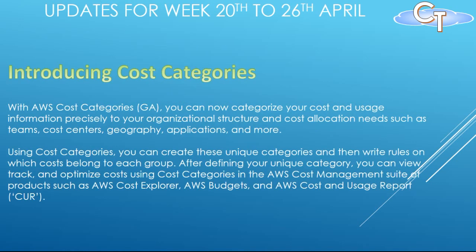AWS Cost Categories now allow us to categorize our cost and usage information precisely in line with our organizational structures and cost allocations needed based on team, cost centers, geography, applications, and many more. With cost categories, we can create these unique categories and then write rules on which cost belongs to a particular group. After defining our unique category, we can view, track, and optimize cost using this Cost Categories service.